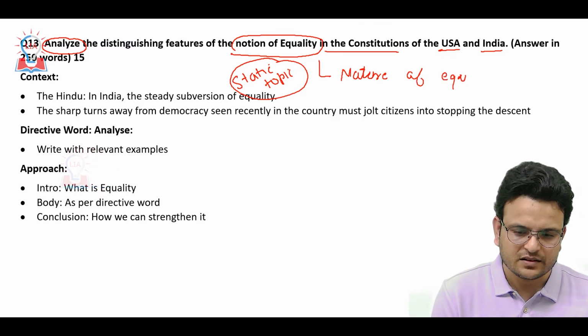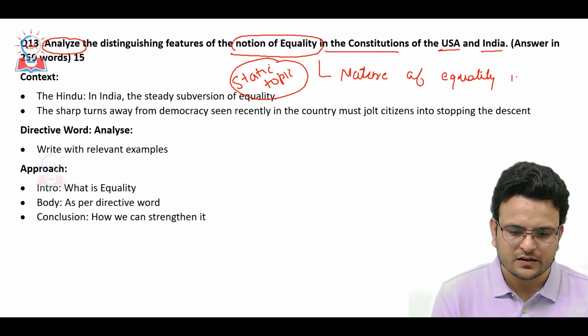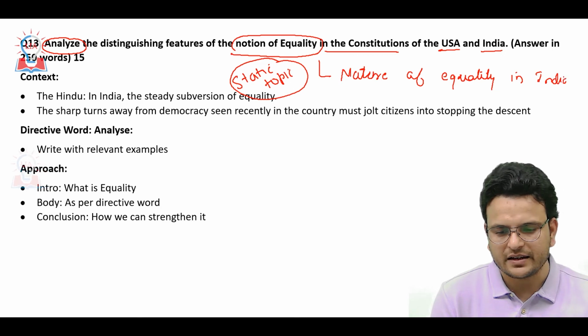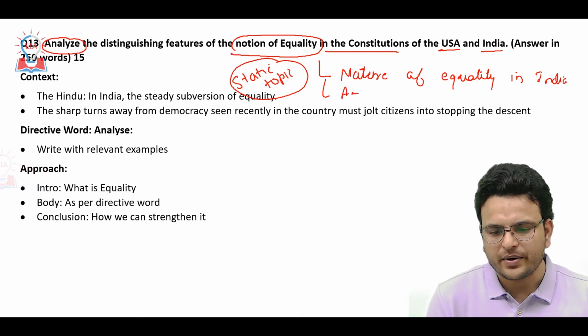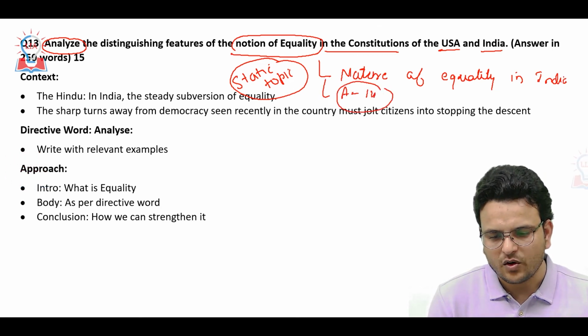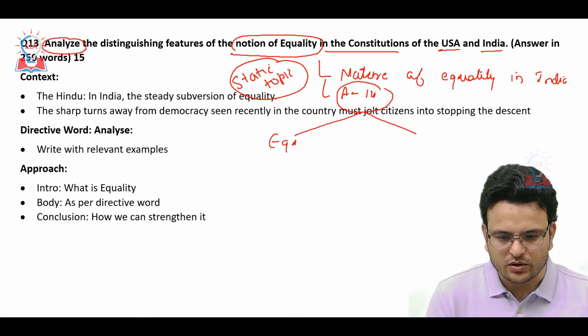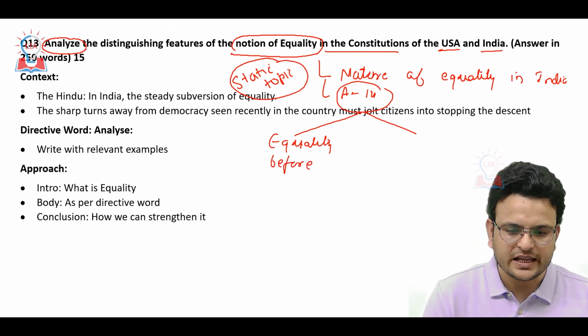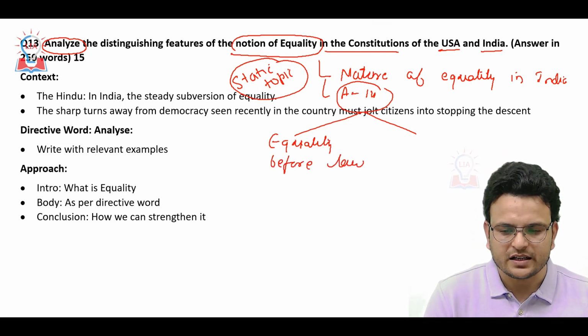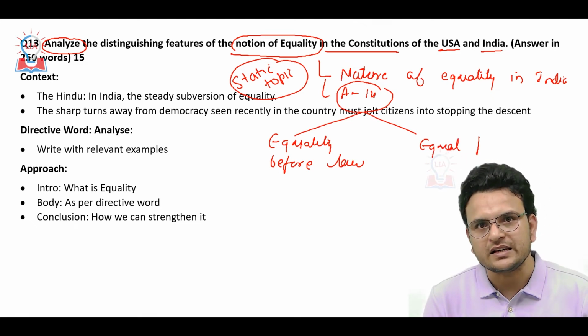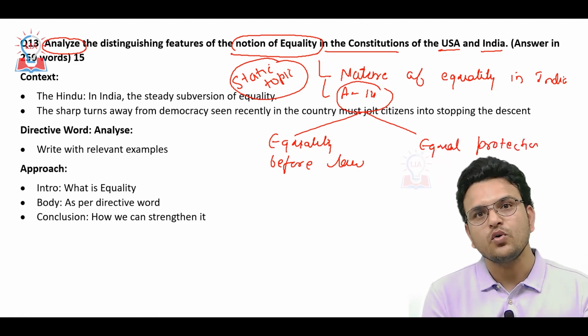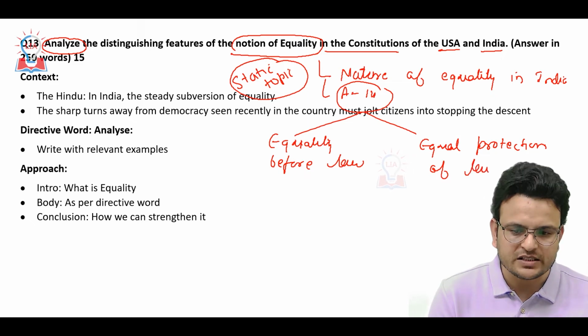The nature of equality in India is mentioned in Article 14. Article 14 clearly says that India has equality before law and equal protection of law.